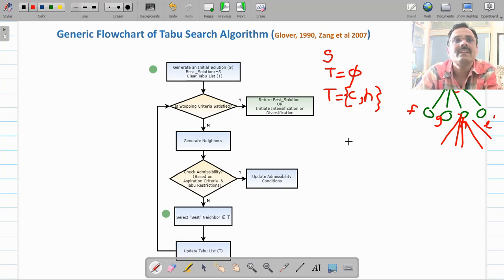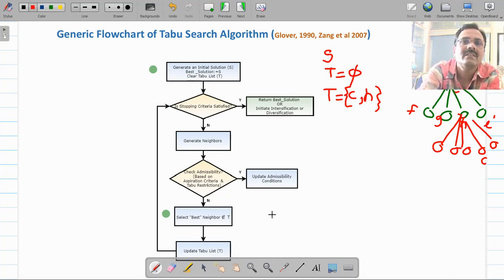Now after exploring this, suppose these are the successor nodes of this node H. One of the nodes is again C. Now C is in the tabu list, so although it may be a better node, you cannot select C, it will form a cycle. But if the aspiration criteria says that C is the better node, after some time you may find that path is better than other paths. So in that case, the aspiration criteria will tell you to forcefully select this C. In this way you repeat these steps.